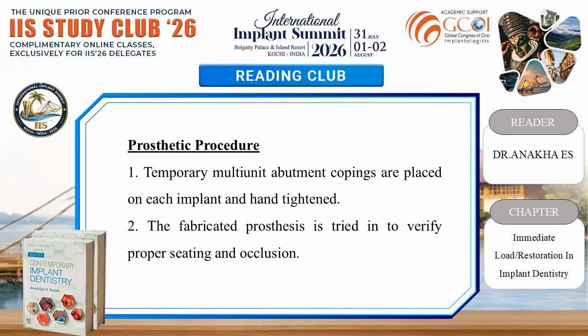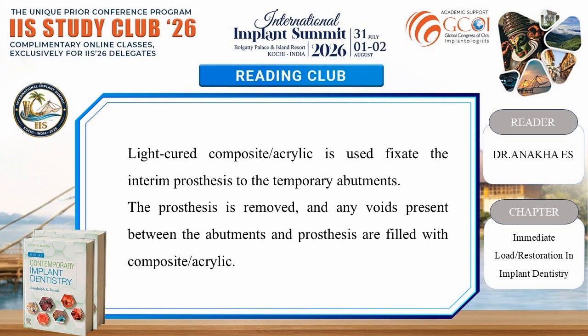Prosthetic procedure. Temporary multi-unit abutment copings are placed on each implant and hand tightened. The fabricated prosthesis is tried in to verify proper fitting and occlusion. Lightweight composite or acrylic is used to fixate the interim prosthesis to temporary abutments. The prosthesis is removed and any voids present between the abutments and prosthesis are filled with composite or acrylic.